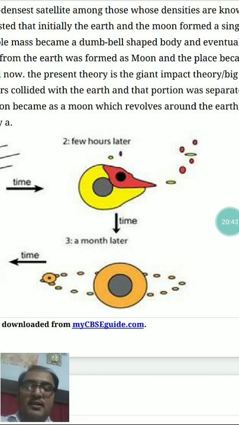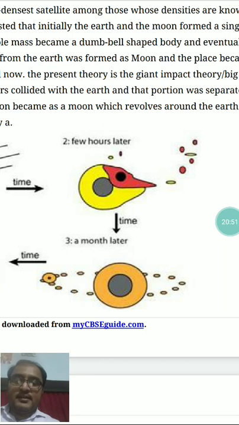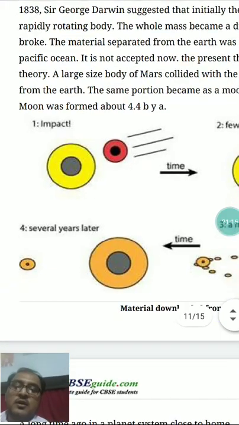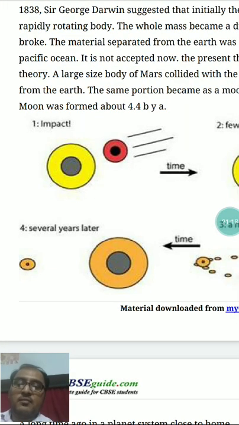With time, it started to form small planetesimals, the same way Earth was formed, and these planetesimals started revolving around the Earth because they were smaller in size, and under the gravitational attraction of the Earth, they started moving or rotating around the Earth itself. With time, these small planetesimals, through the process of accretion, formed a united whole and became a single satellite of Earth known as Moon, and this way Moon was formed.